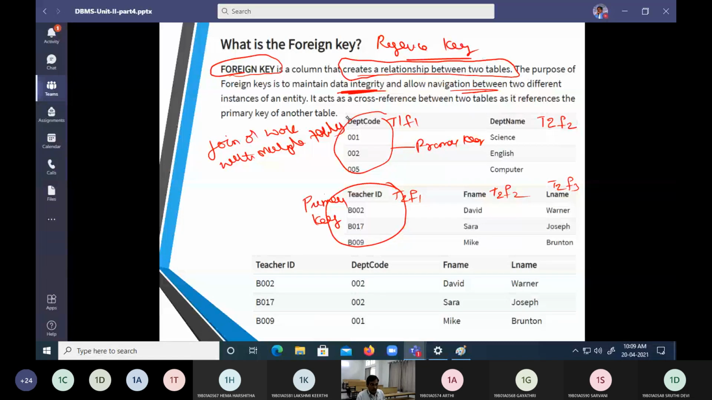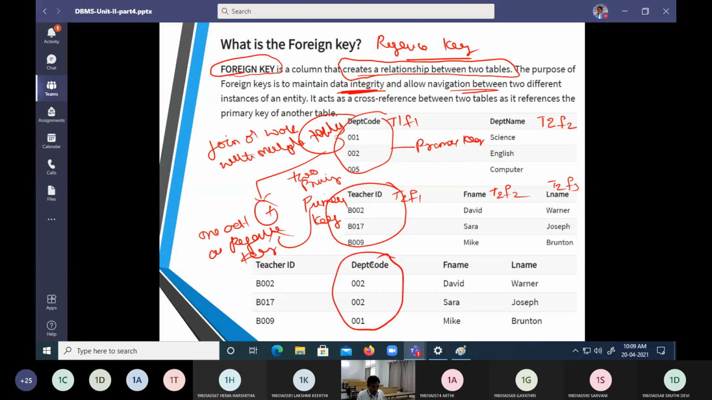So now I am going to link up two primary keys here, and one is going to act as a reference key, or it is going to be a foreign key. It is going to be called a foreign key. The foreign key's objective is to have a relationship between two tables. In order to have a relationship between two tables, we are going to use a foreign key.